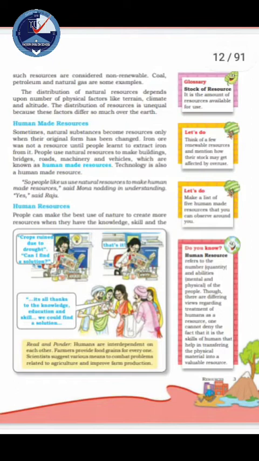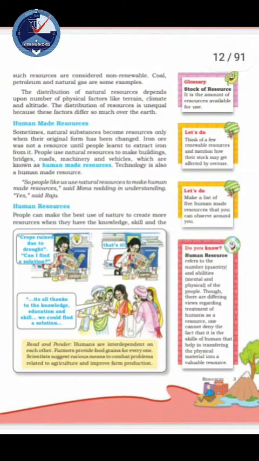Next is human-made resource. Sometimes natural substances become resources only when their original form is changed. Iron ore was not a resource until people learned to extract iron from it, and people use natural resources to make buildings, bridges, roads, machinery and vehicles, which are known as human-made resources.